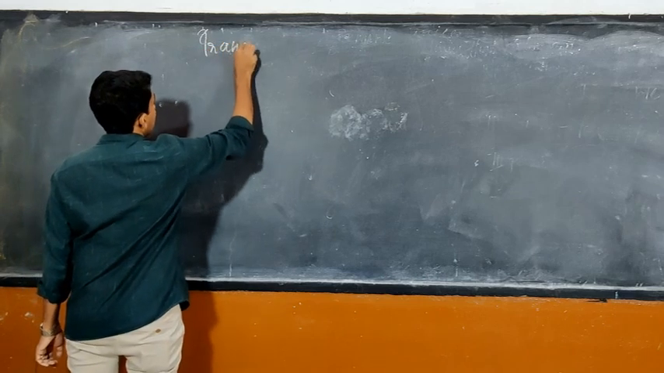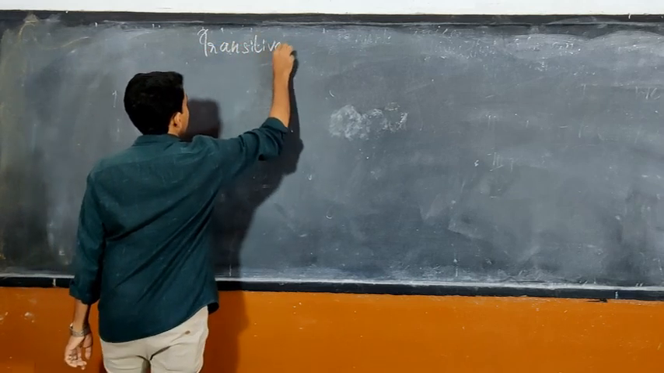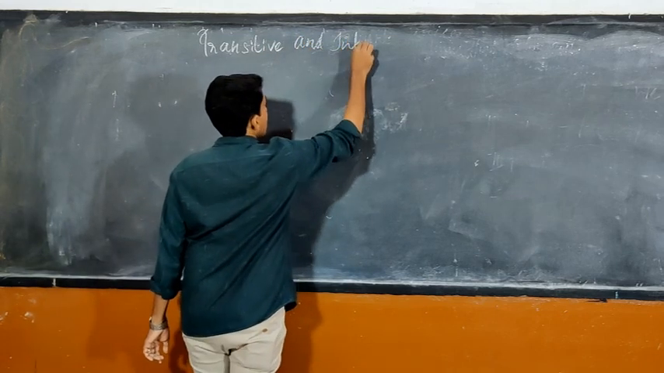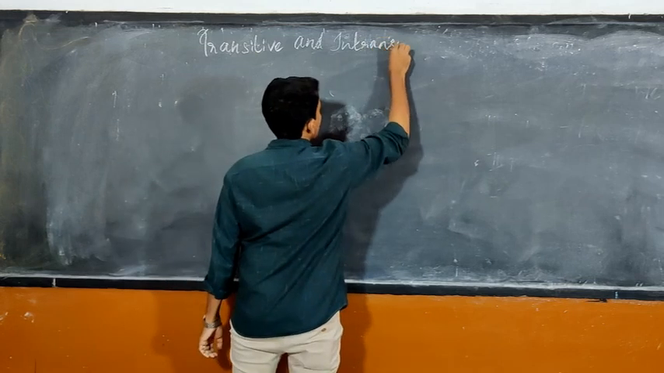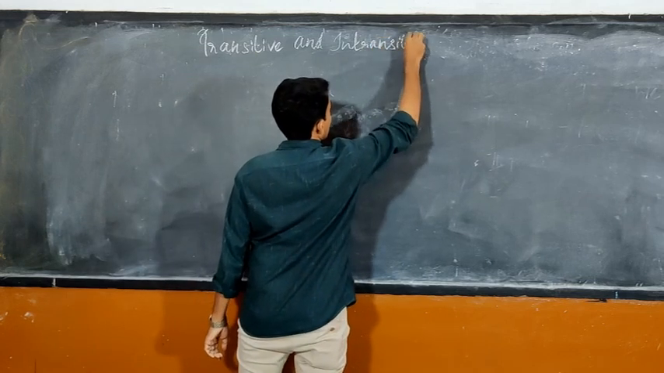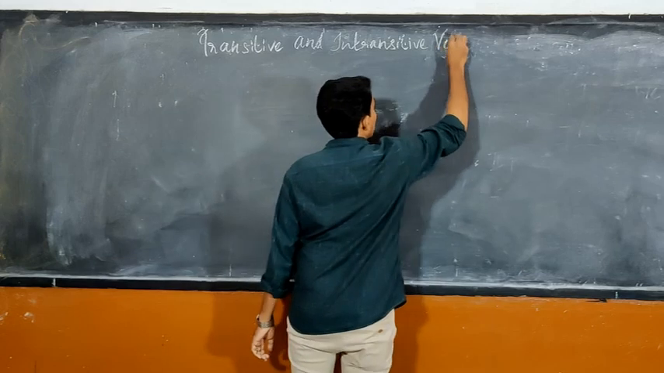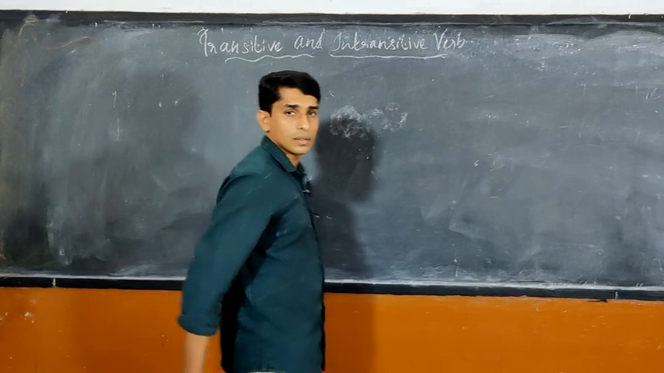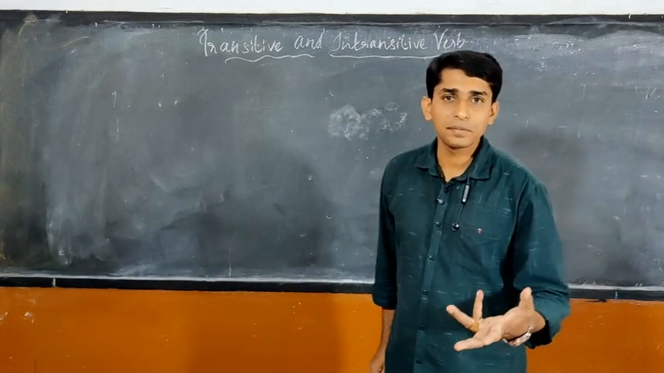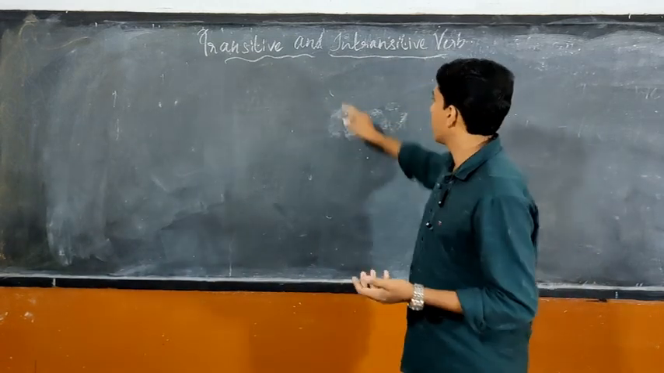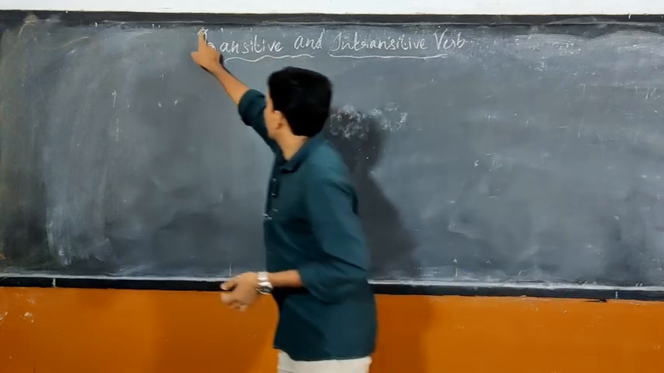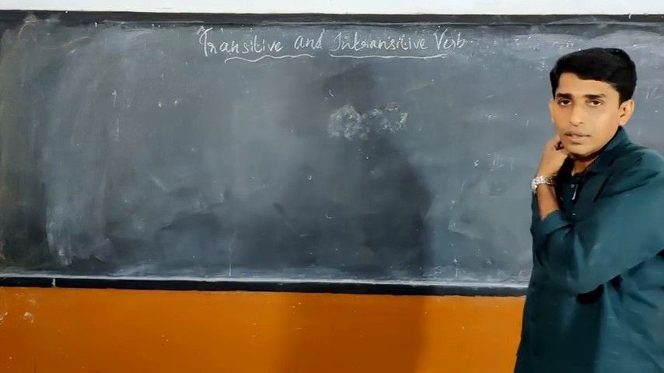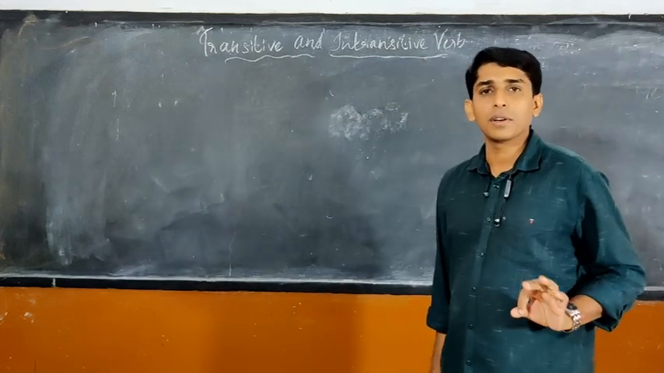Okay, transitive and intransitive verb. Do you get anything? Do you understand anything? These words may seem to be somewhat tough. This is T. Okay. Transitive and intransitive. There is nothing. It's very simple.